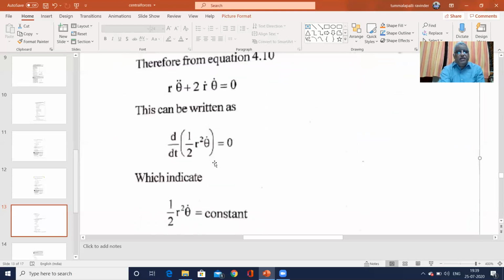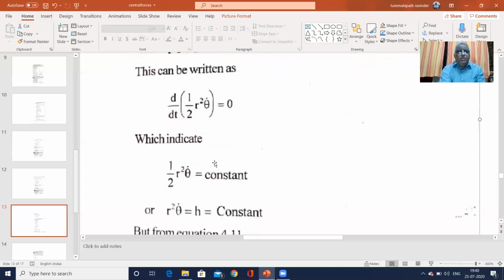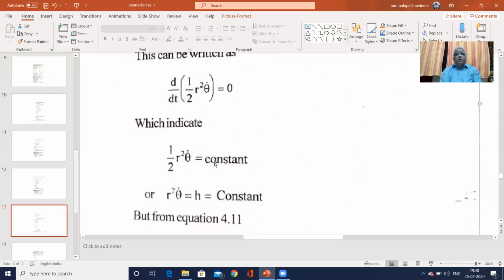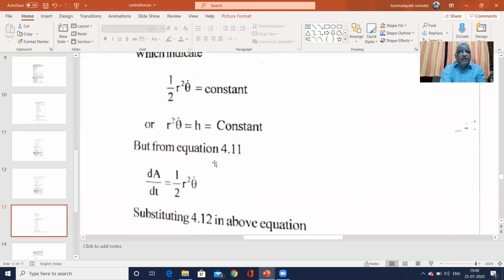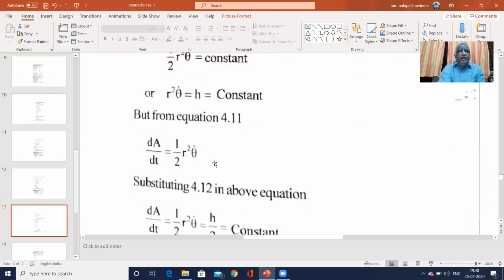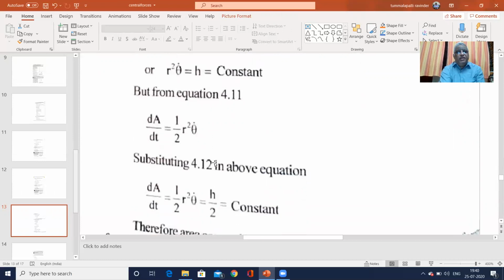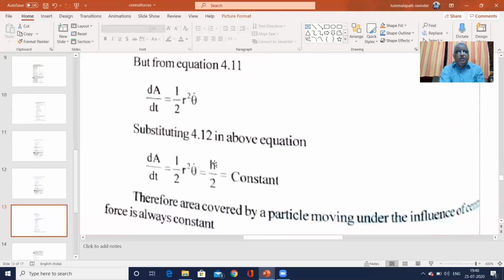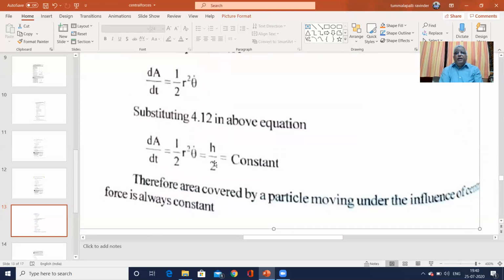Therefore r square theta dot is a constant, h. So dA by dt is equal to h by 2, which is constant. Therefore, the area covered by a particle under the influence of a central force is constant.